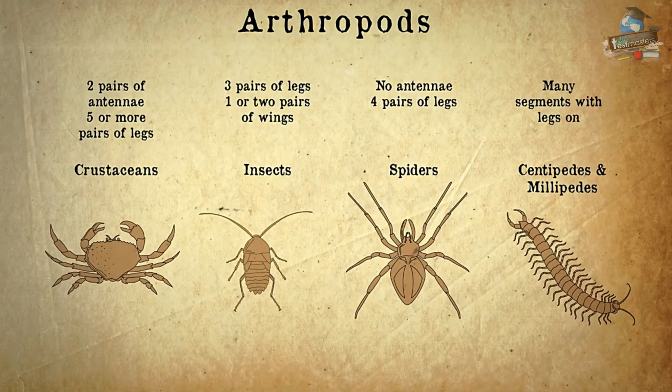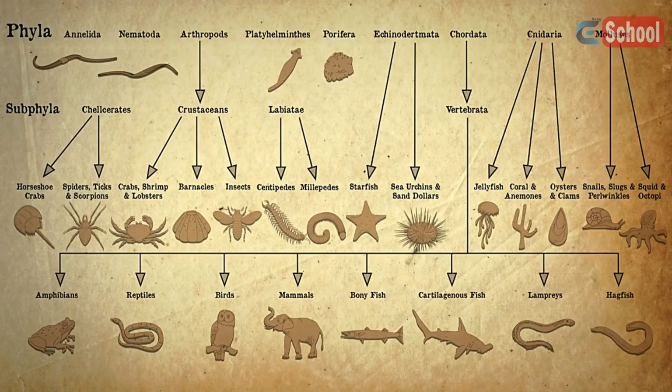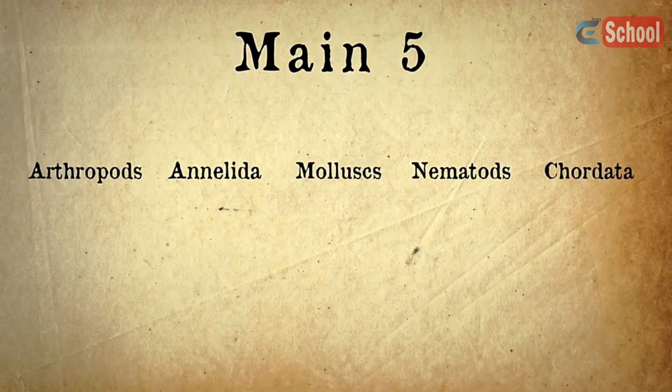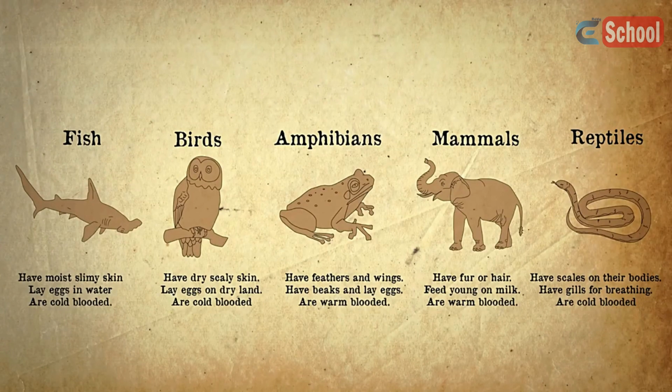And just like in animals, these classes break down even further, like for insects. So from this video, you should now know that the animal kingdom breaks down into over 30 phyla, with these as the main 5. And then these phyla break down into more detail. The chordata include all vertebrates, which in itself breaks down into lots of different classes, including these 5.